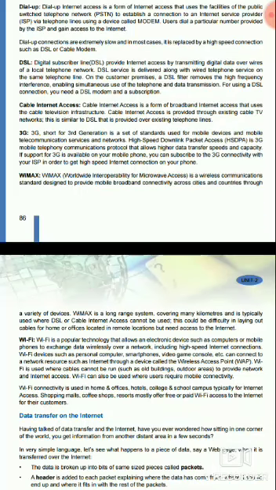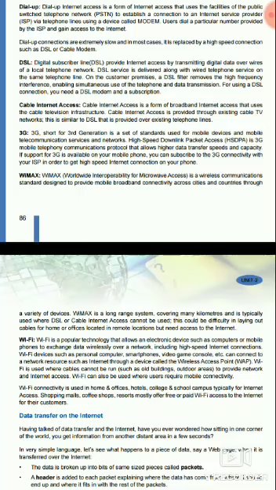If support for 3G is available on your mobile phone, you can subscribe to 3G connectivity with your ISP in order to get a high speed internet connection on your phone. At present there are 4G supported mobiles that everyone has, and we all are using 4G connections for getting very high speed.